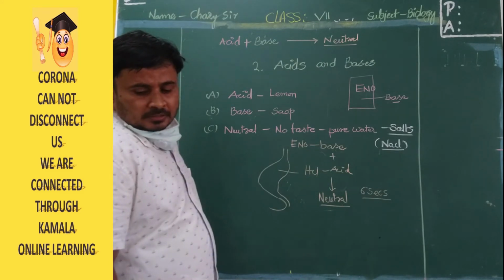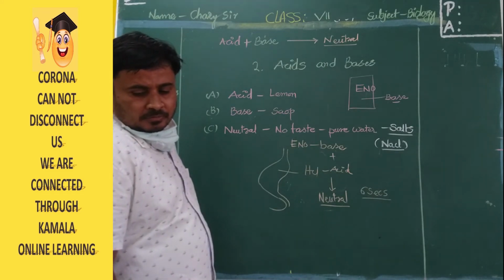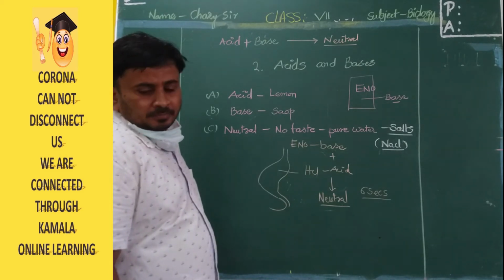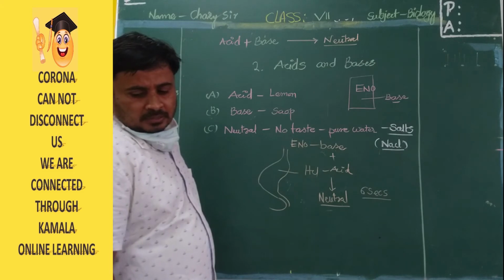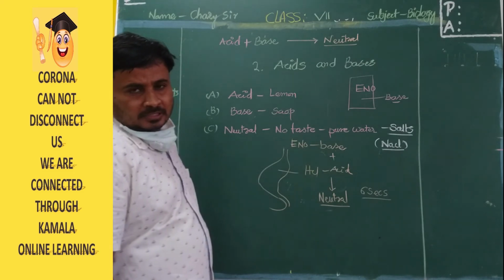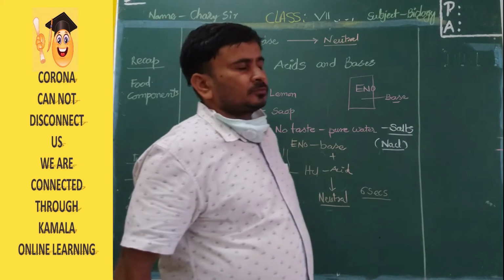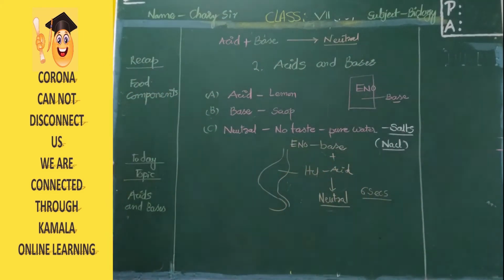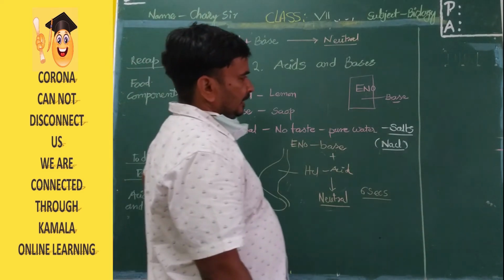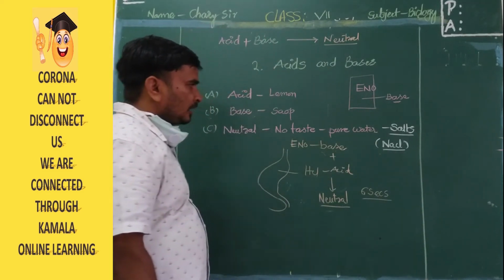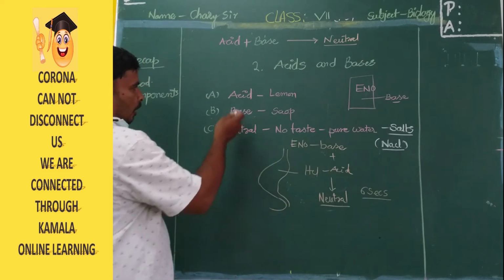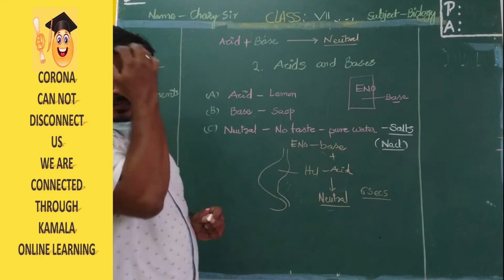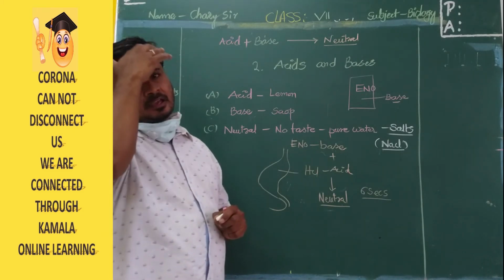Next, what kind of taste do food substances have? Fruits and vegetables and other food substances have different tastes. You already know. Fruits and vegetables have different taste and color also. Taste is nothing but acid taste, base and neutral. Acids, bases and neutral tastes they have.